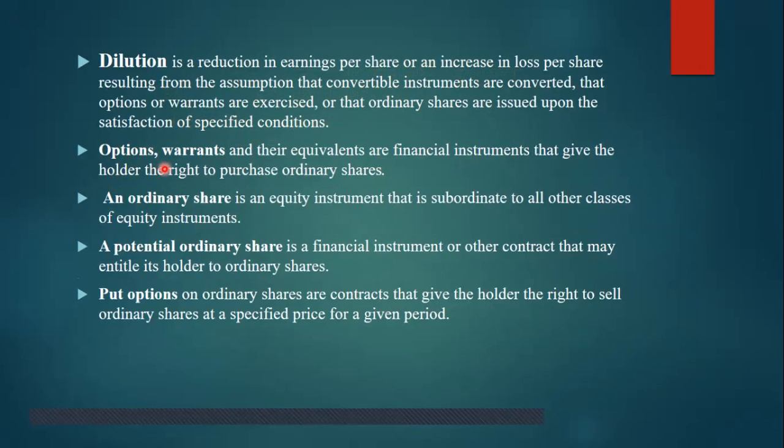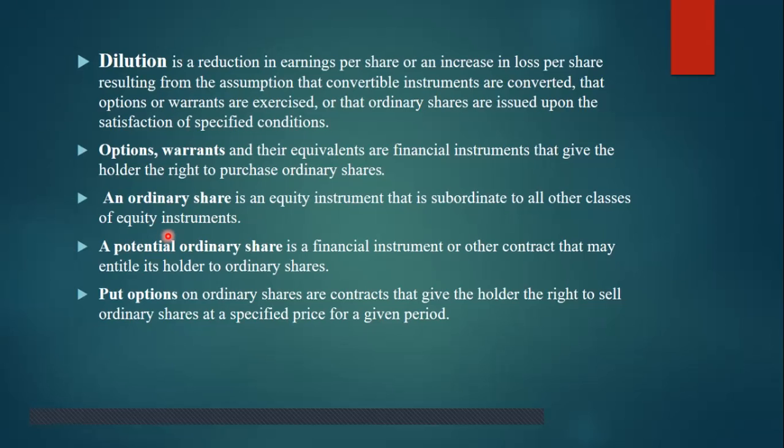Then options and warrants. So what are options and warrants and their equivalents? They are the financial instruments that give the holder the right to purchase ordinary shares. Okay, then ordinary shares. What is an ordinary share? It is an equity instrument. Options and warrants and their equivalents are financial instruments that give rights to the holders. Ordinary share is an equity instrument that is subordinate to all other classes of equity instrument.